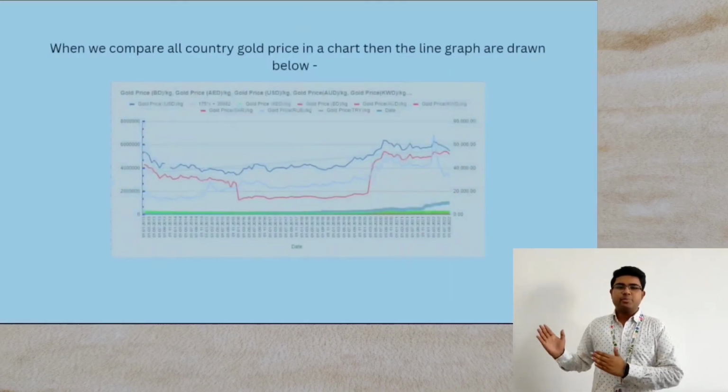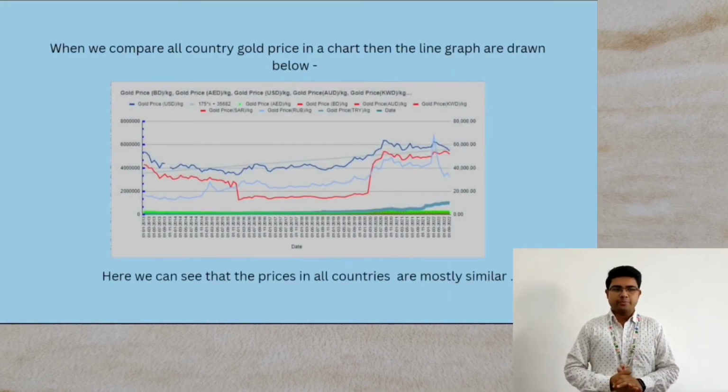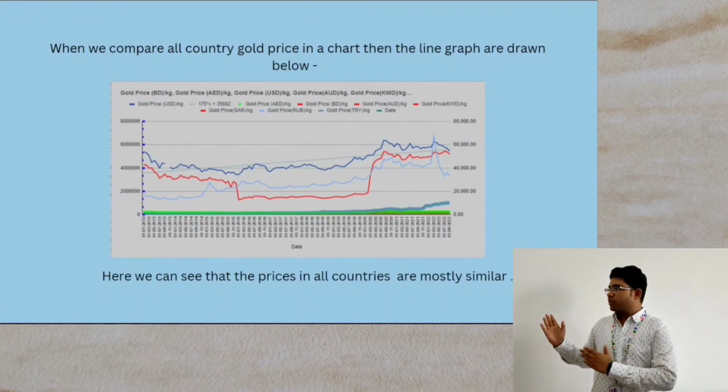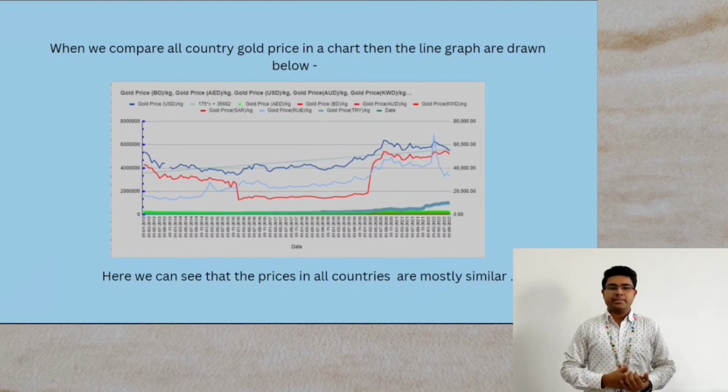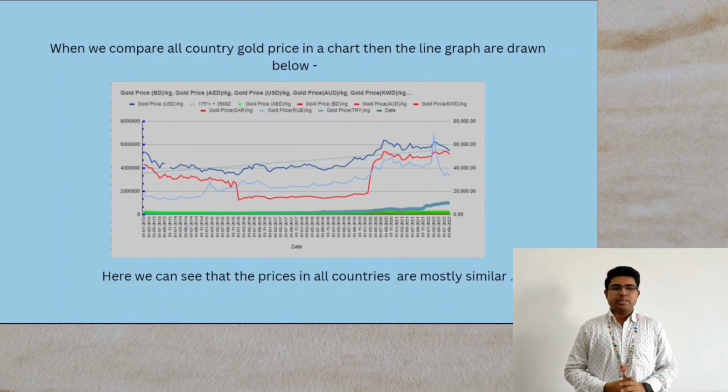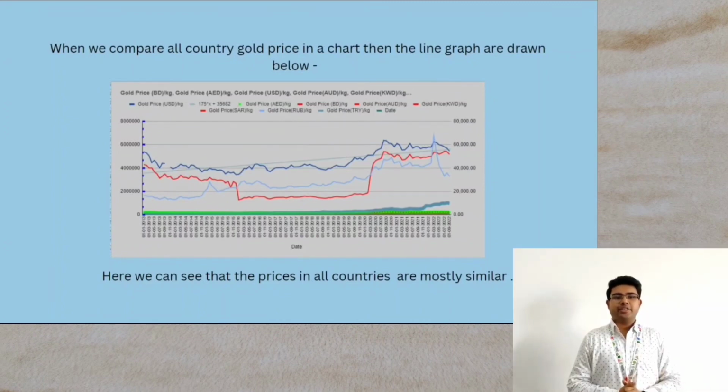And this is the most important graph in this video. This is the final output of the video. In this graph, you can see the gold price lists of the United States of America, United Arab Emirates, Australia, Kuwait, Saudi Arabia, Russia, Turkey, and Bangladesh. Here we can see that the prices of all countries are mostly similar. The line graphs are different because the currency values are different. In different countries, the money price is different.